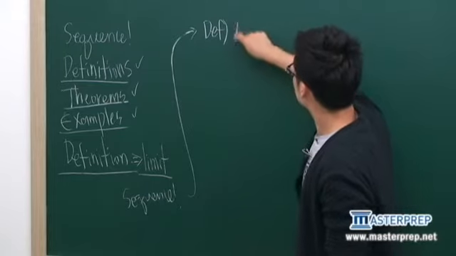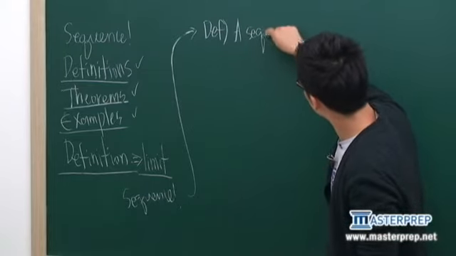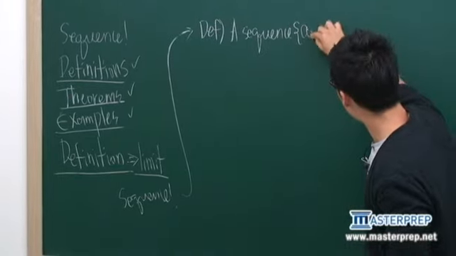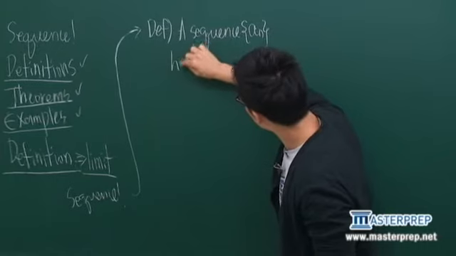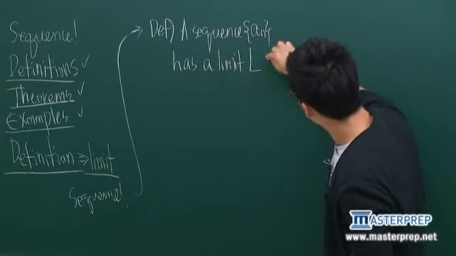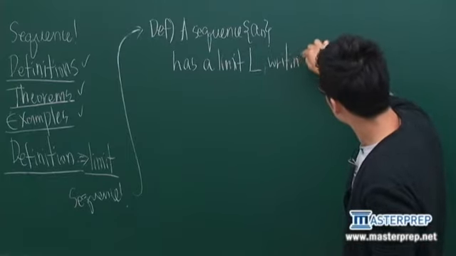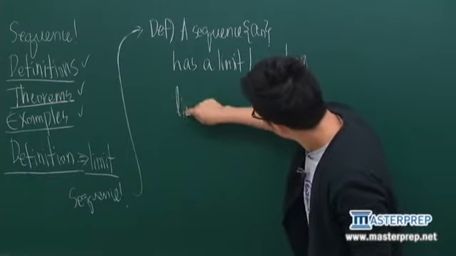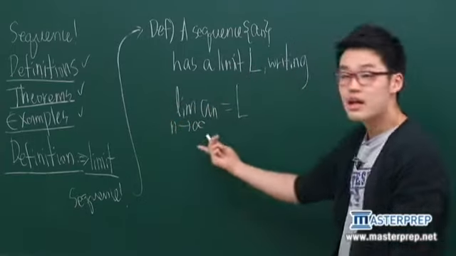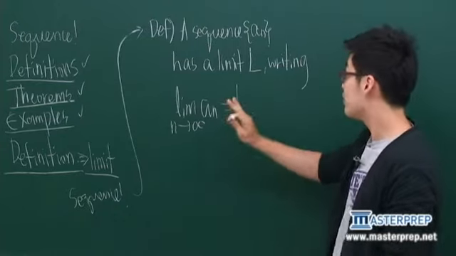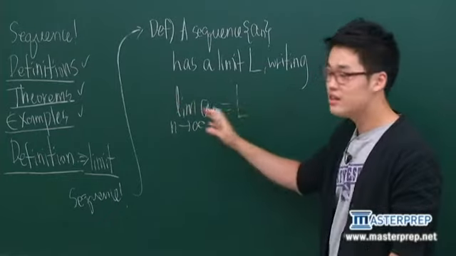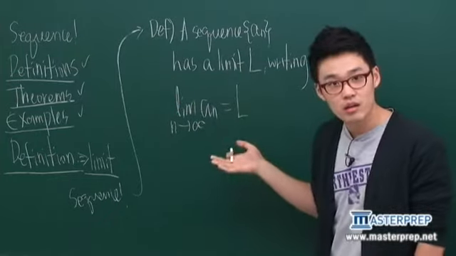A sequence, notation a_n, has a limit L, writing limit as n goes to infinity of a_n is L. It's not really hard at all. If we write this, we are saying a sequence a_n has a limit L.